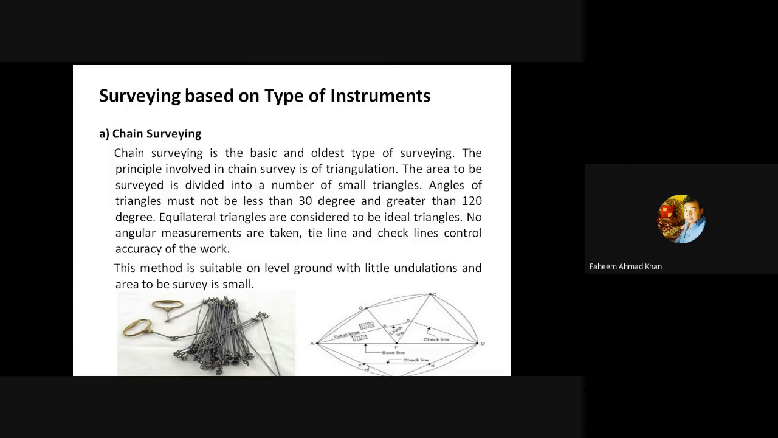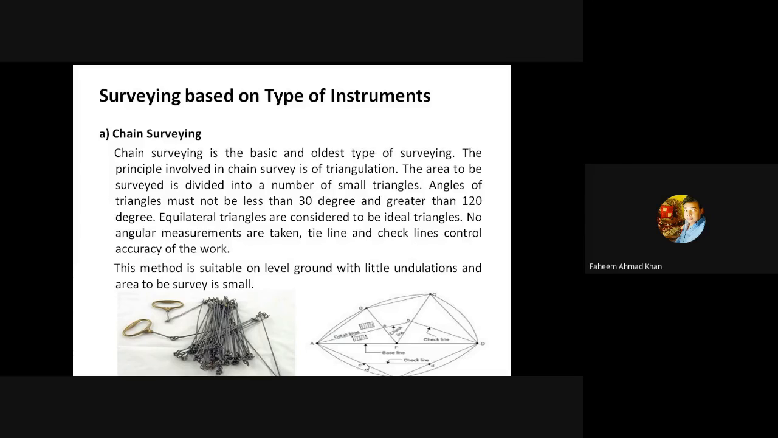You cannot go on measuring with the help of chain. The chains are of 20 meter or 30 meter length. You cannot go on measuring by this chain for large areas. So this work is carried out only for small works and for a profile or a land which do not have undulations. What is this undulation?